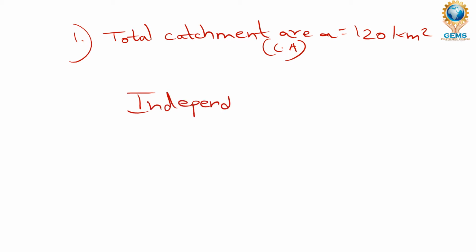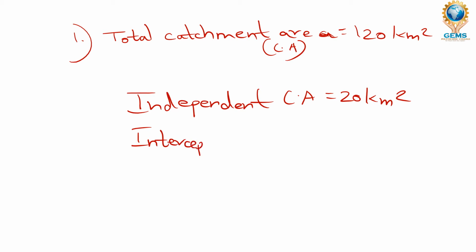If you have any doubt, you can repeat the problem and see. It is 20 kilometers squared, and the intercepted CA is 100 kilometers squared. We found this intercepted CA by subtracting 120 minus 20.